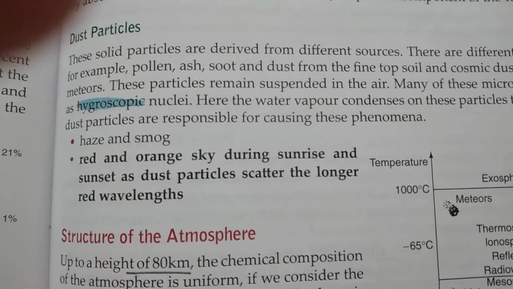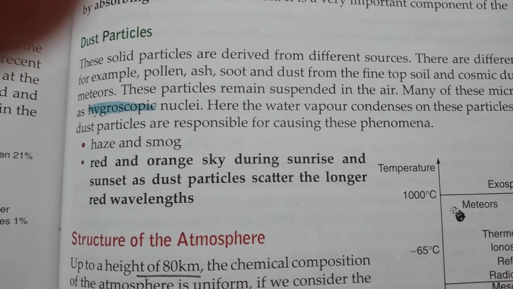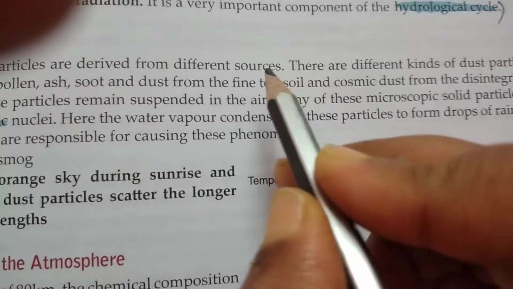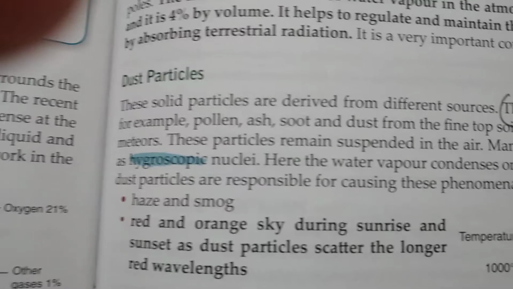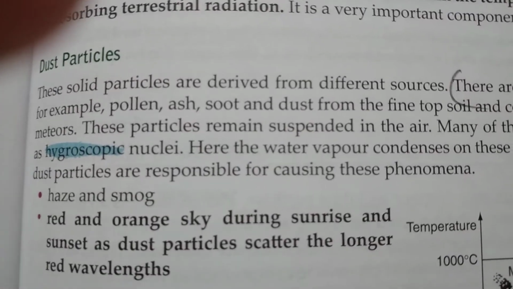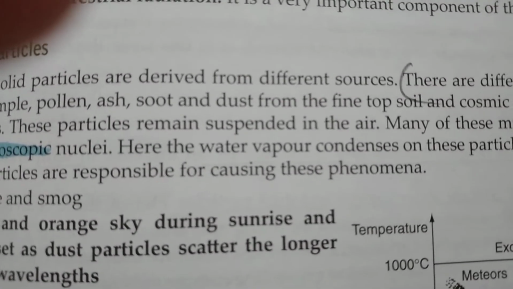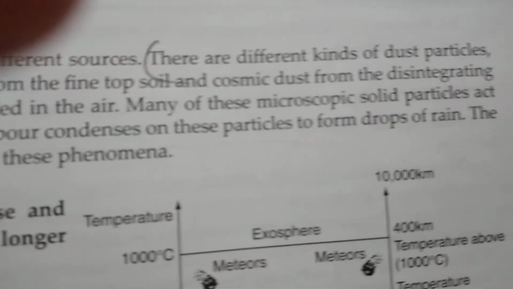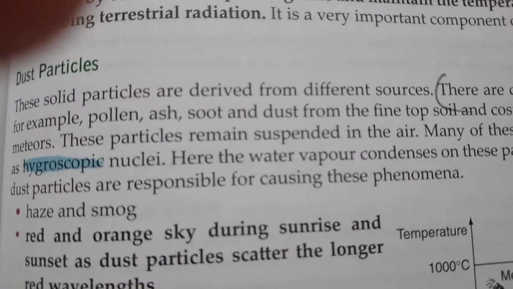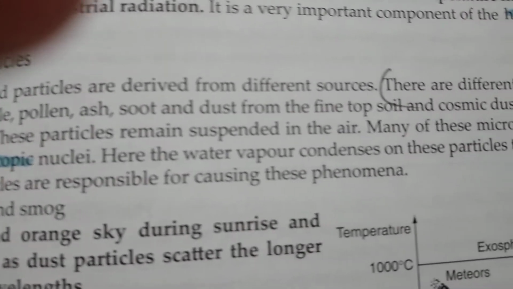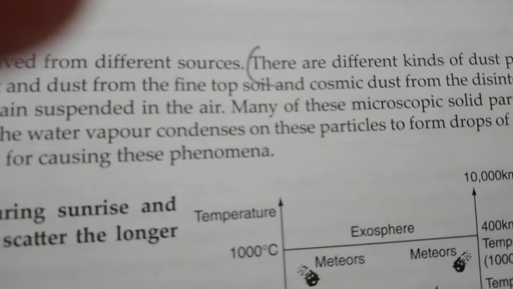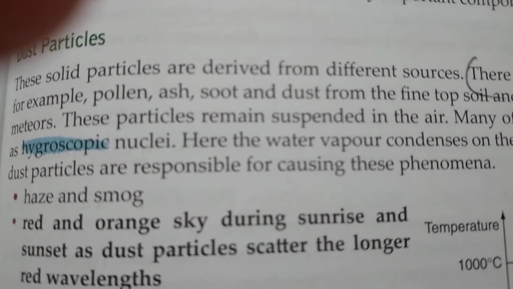Now the next question that we have to write, that is, what is hygroscopic nuclei? Okay, we will start writing from here. That is, there are different kinds of dust particles, for example pollen, ash, soot and dust from the fine topsoil and cosmic dust from the disintegrating meteors. These particles remain suspended in the air. Many of these microscopic solid particles act as hygroscopic nuclei.